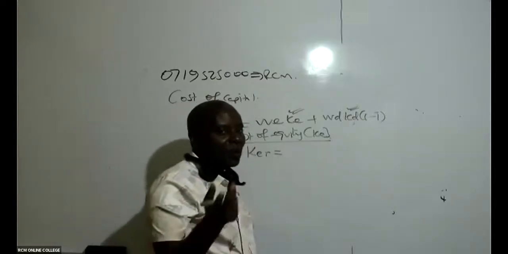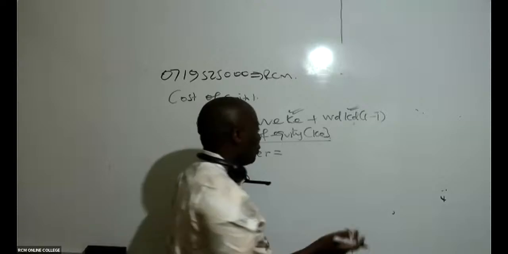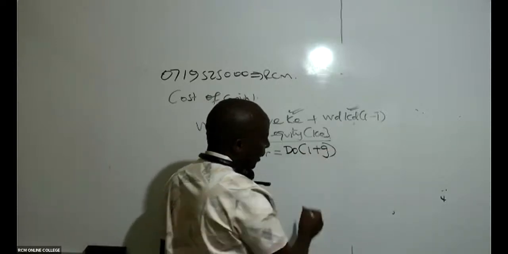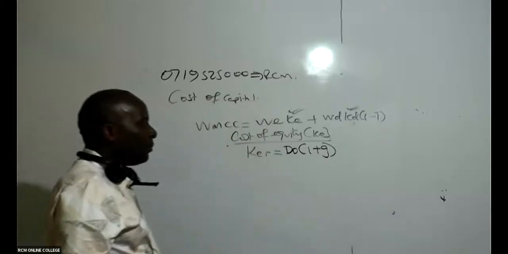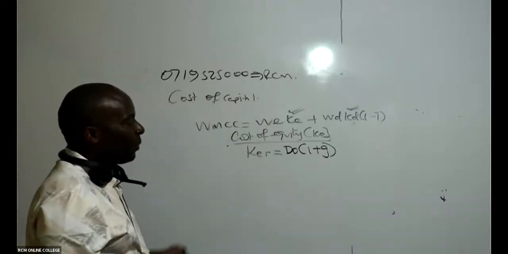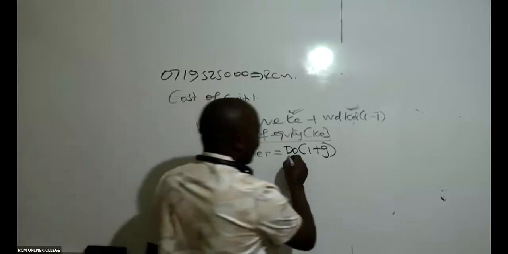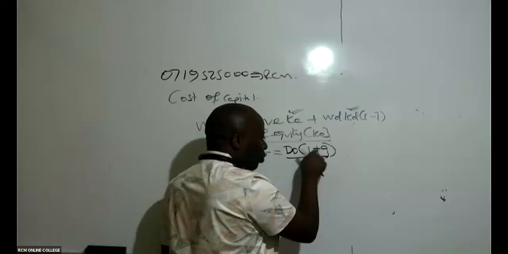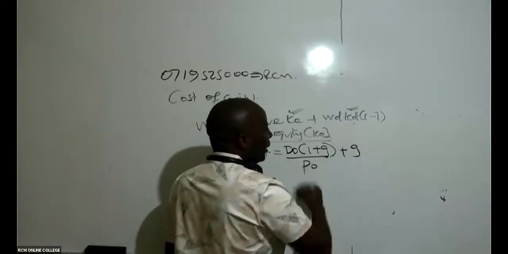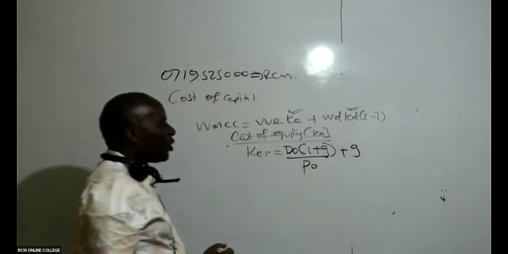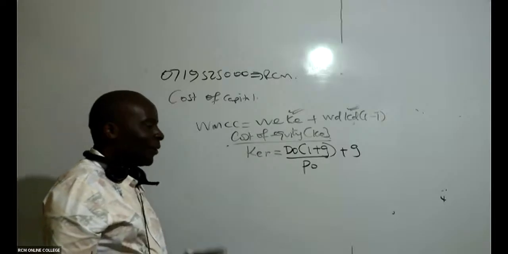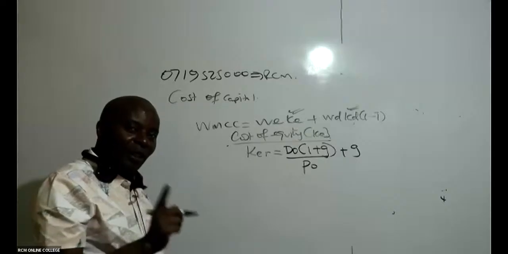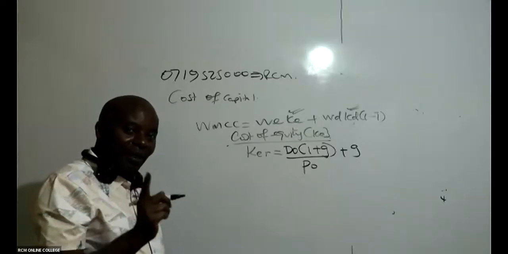So the only way out of me getting this cost of equity for retained earnings, I'll use what we call the Gachagua formula. So it is D0, and the Gachagua will be growing. You guys will be surprised. He was a district professor, remember? 1 plus G, all over P0. He never became a provincial, but he was to grow a little bit. He can even become a president. We shall overcome. No, I don't talk politics at all. I just wanted to give you a model that you will be able to remember for long.